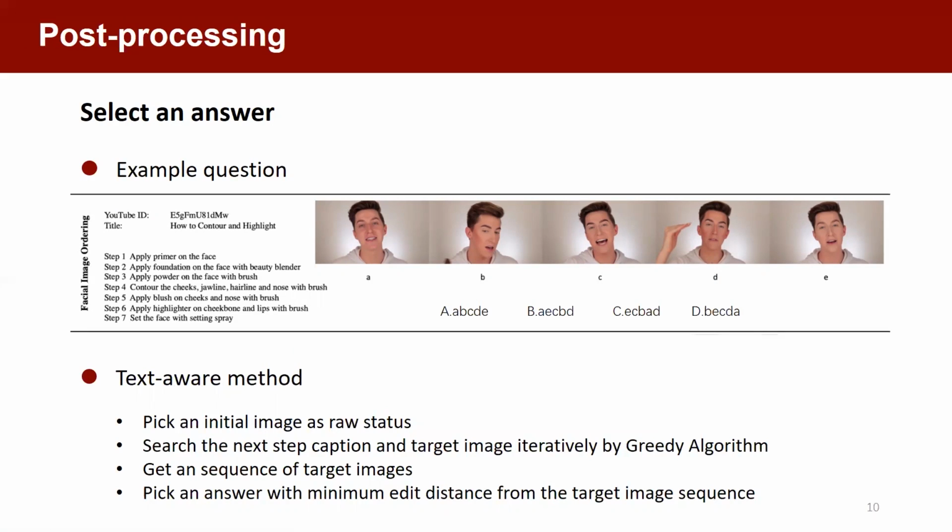For the text-aware method, it is a little more complex, because we don't know the correspondence between images and text. Thus, we can't construct triplets directly. Generally, we pick an initial image first and iteratively retrieve the next target image with a greedy algorithm. Then, we get a sequence of target images. Finally, we pick the answer with minimal edit distance from the target image sequence.